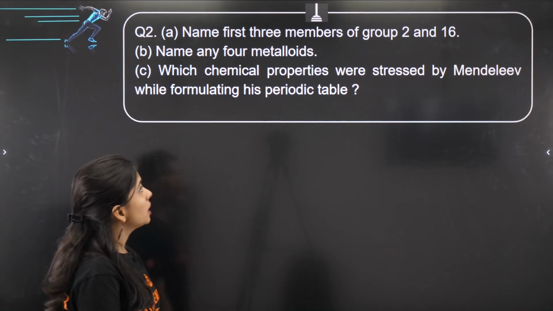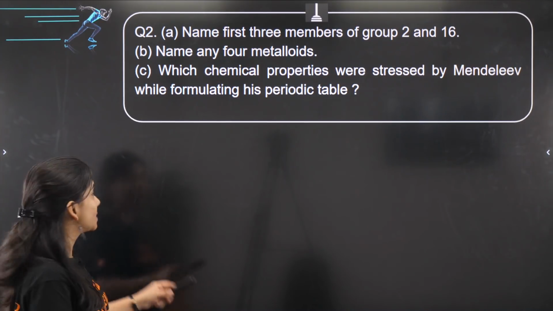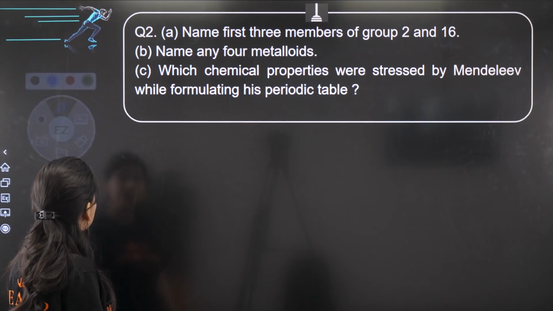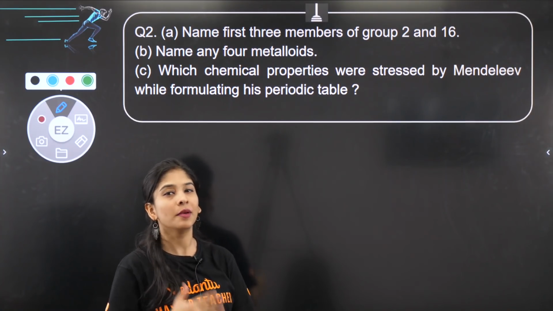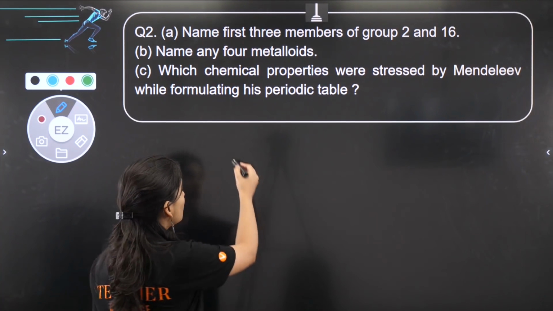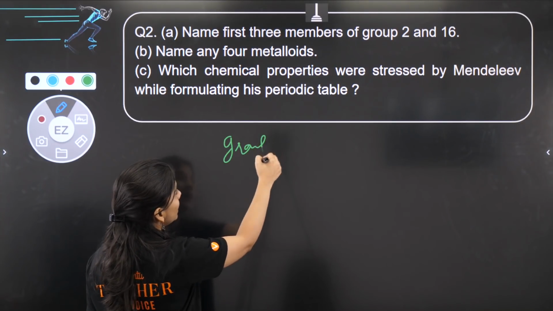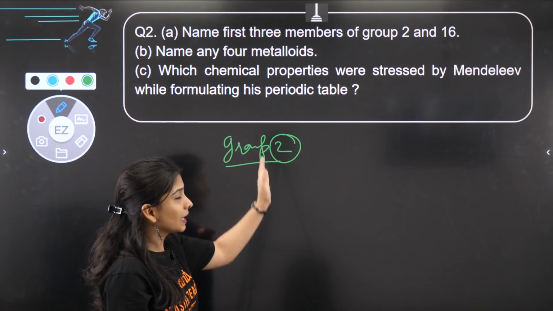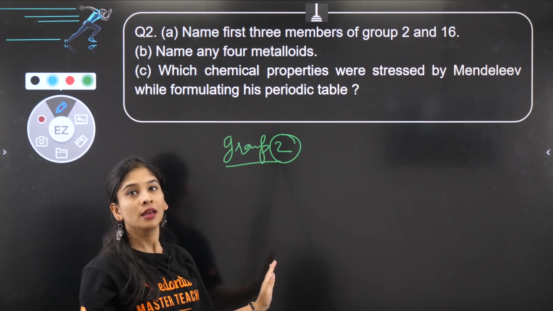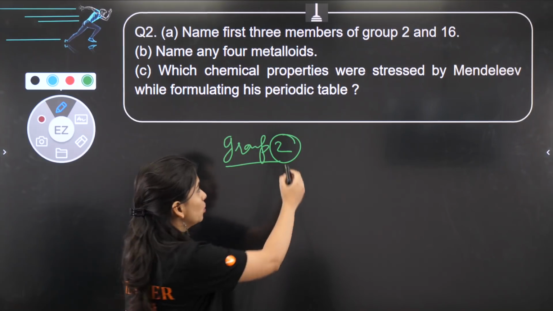Name the first 3 members of group 2 and group 16. So as I told you, we are learning a trick together so that it would be easy for all of us to remember all the members. If I talk about group 2, what does the group 2 number represent? Group 2 means that's the second group, the second vertical line in the whole periodic table, and that group number